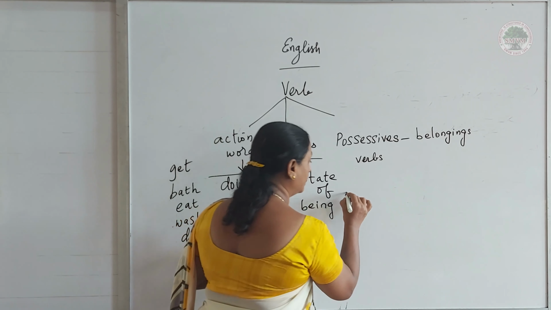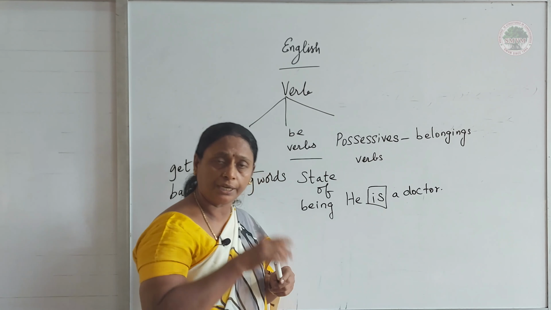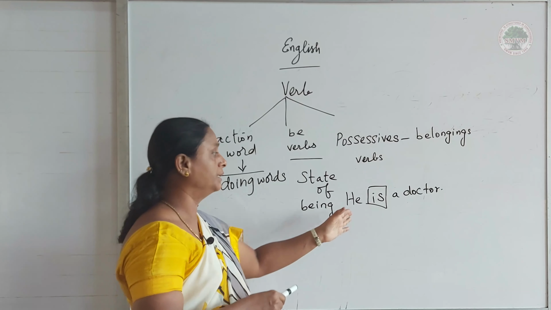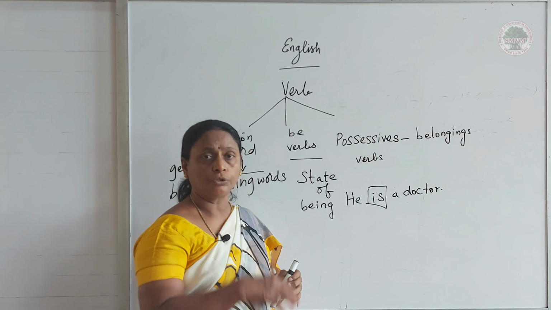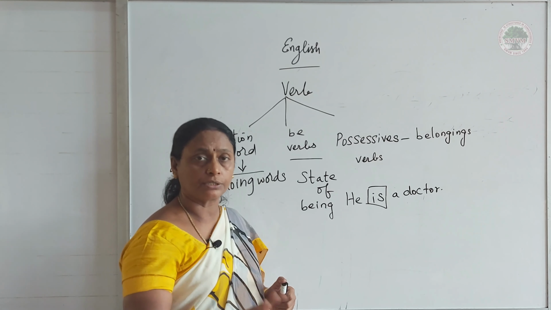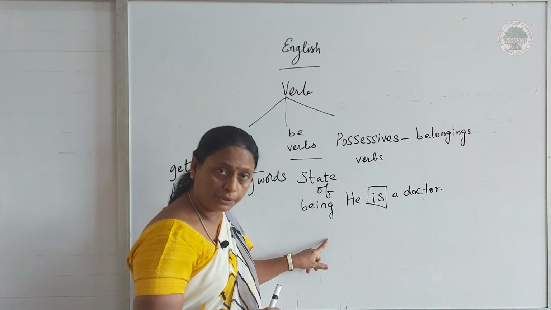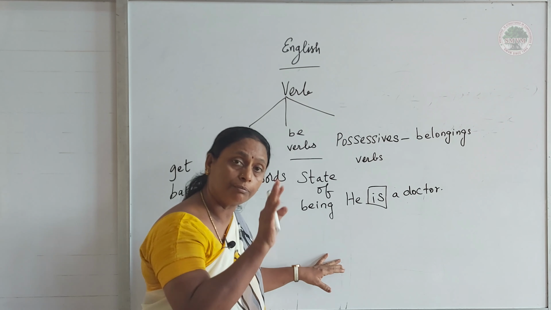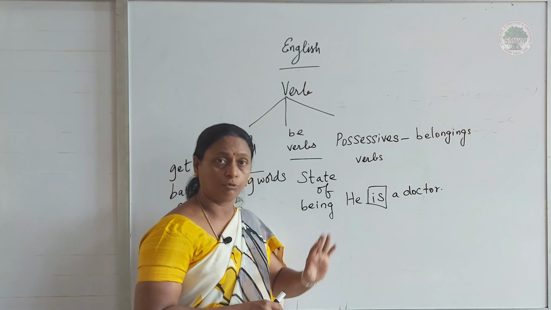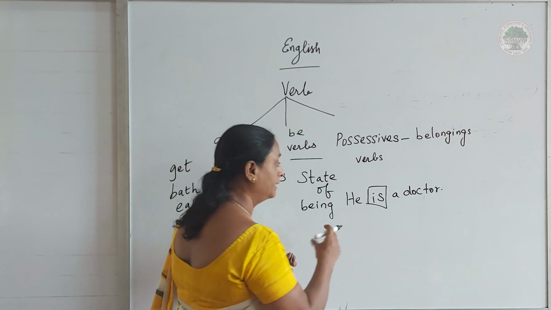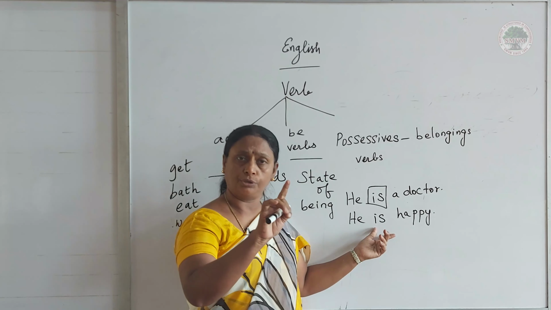For example, he is a doctor. Now is it doing any work here? No. What he is? Who he is? He is a doctor. So is doesn't show any action, it shows the state of being, or the state of mind. If I write he is happy, is is not doing any work.